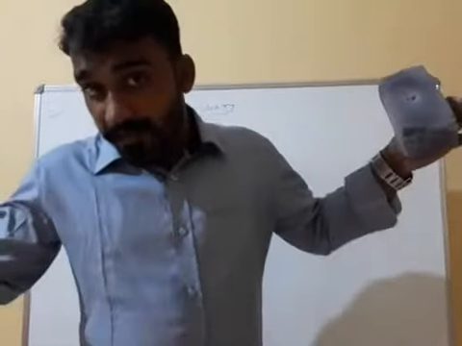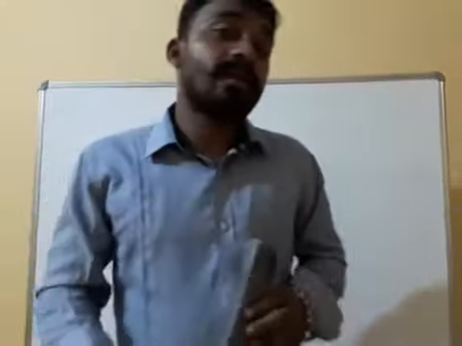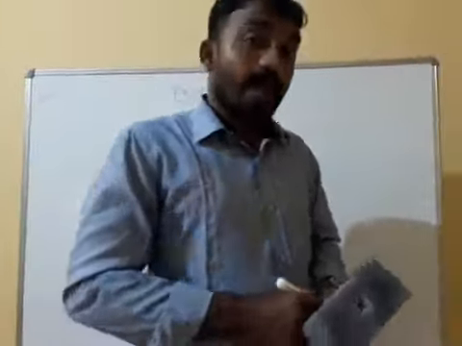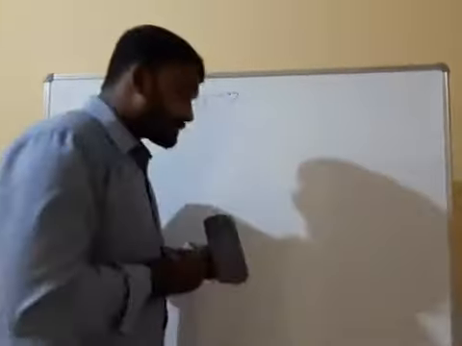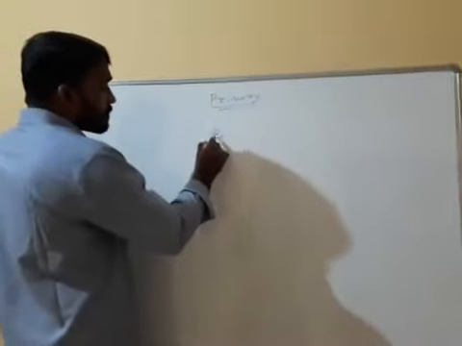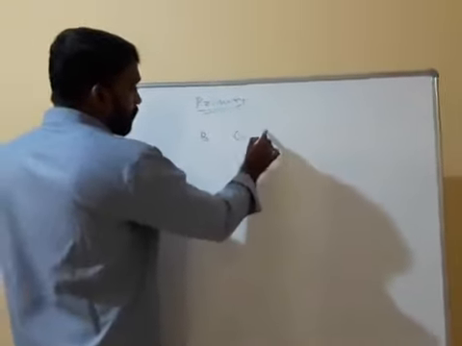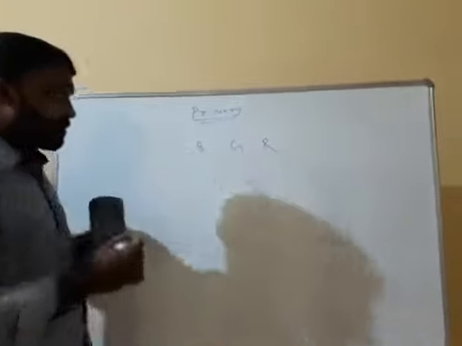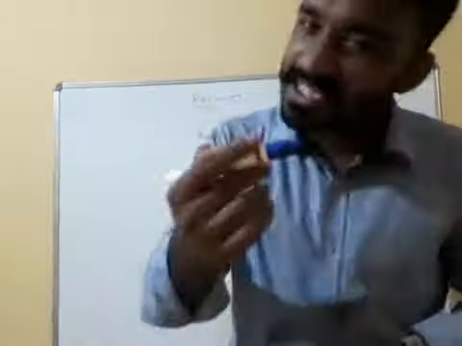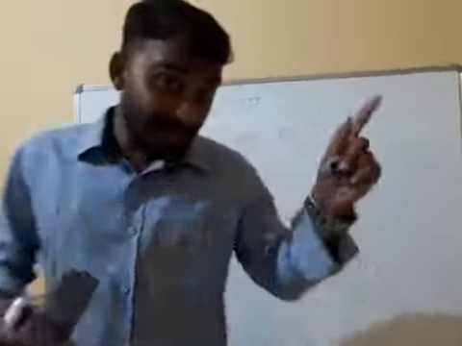And if we mix all the primary colors, what will you get? You will get white color. And what are the primary colors? The primary colors are B, G, R. We also write BGR, and according to that you can write it.